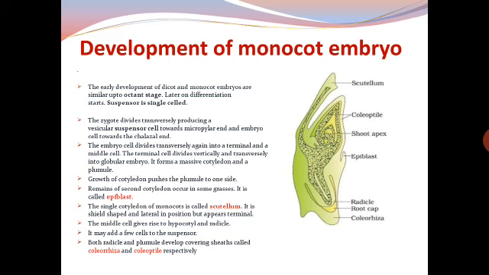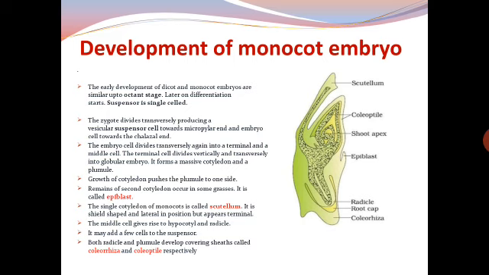The terminal cell divides vertically and transversely into a globular embryo. It forms a massive cotyledon and a plumule. Growth of the cotyledon pushes the plumule to one side. Remains of a second cotyledon occur in some grasses.